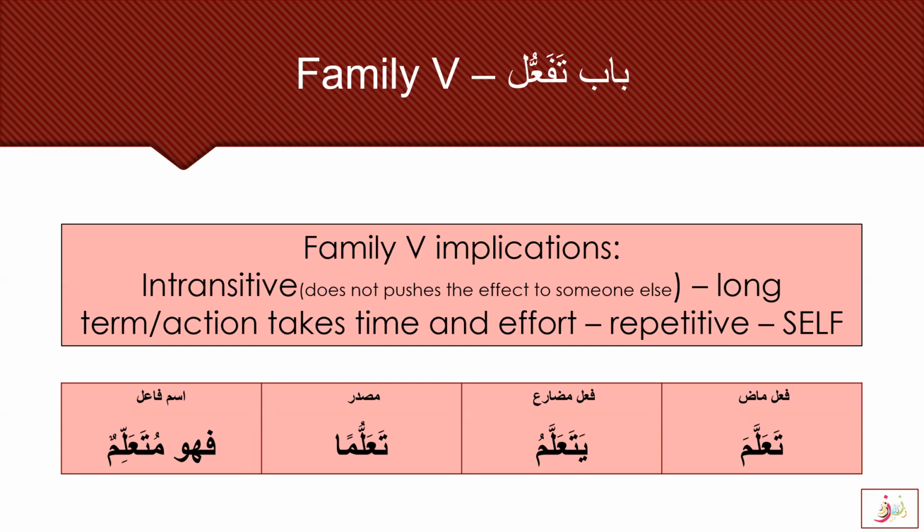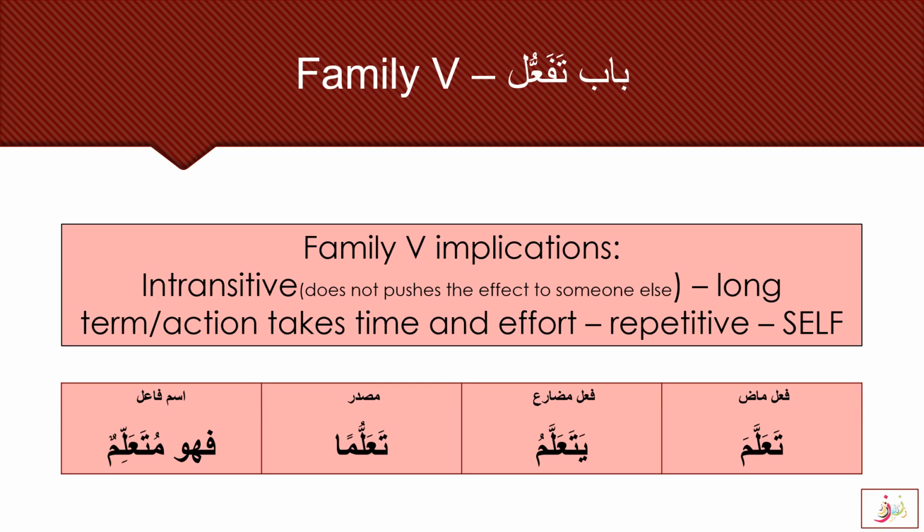For example, farraka means to divide, and if I say tafarrakatil awraq, there are papers that are divided on the table, they are dispersed on the table. So the effect of the division is on the papers. But if I say that the teacher divided the classroom, then the effect is on somebody else, that means on the students. The effect is not on the doer, not on the teacher. In that case we will use farraka because the teacher is dividing the class. He caused the students to be divided. So this is the first thing, that the effect goes on to somebody else.